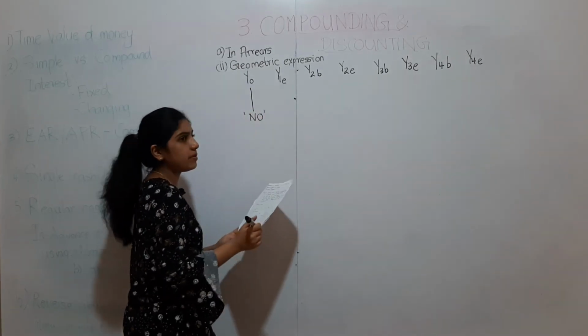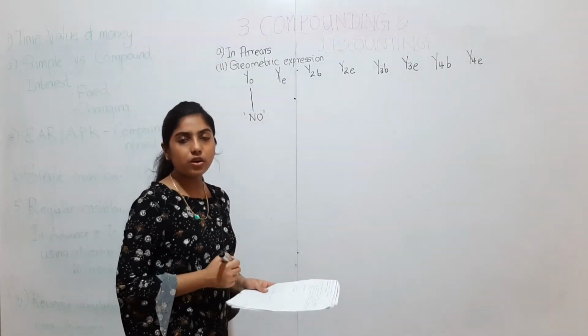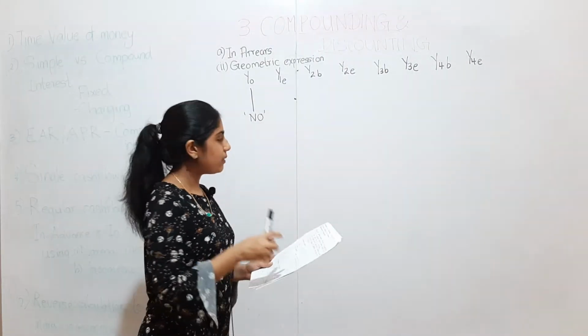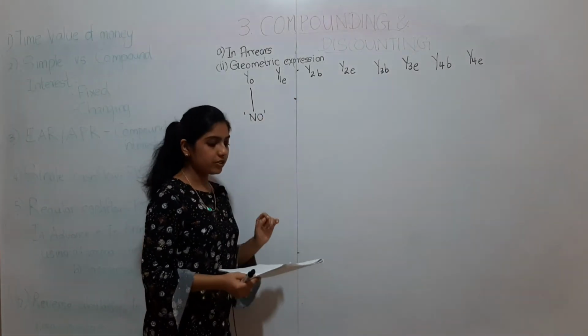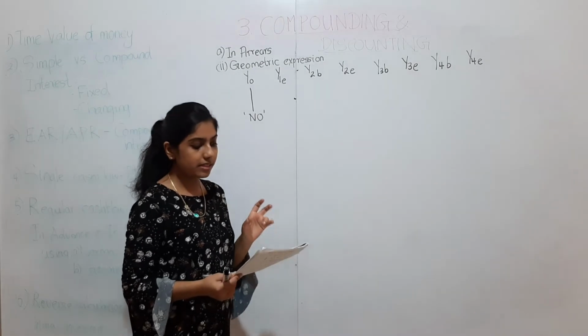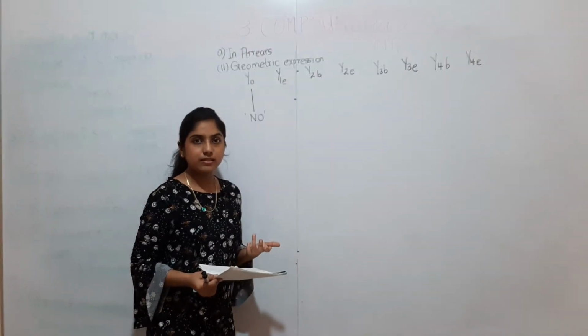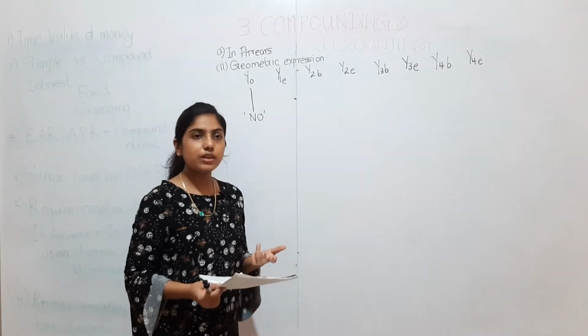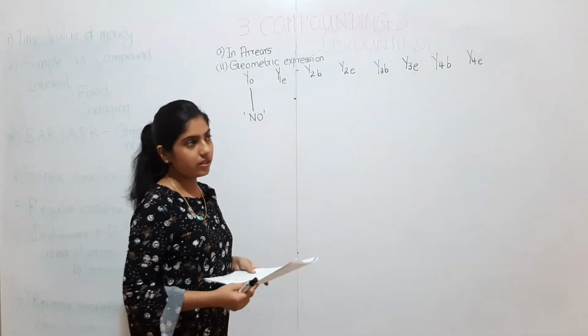And the first payment in an arrears situation starts at the end of year 1. Why do we choose the particular year gaps? Because the question says that the payment is made on an annual basis. That's the reason we have chosen time periods as years.